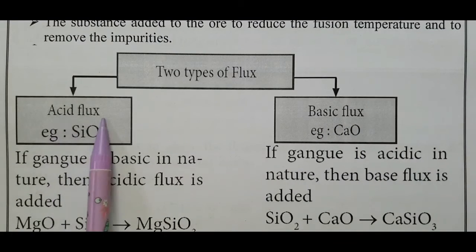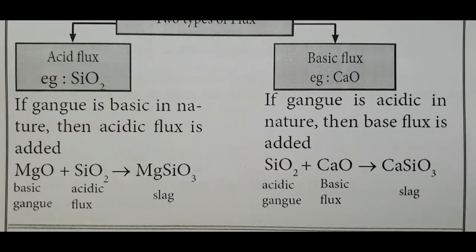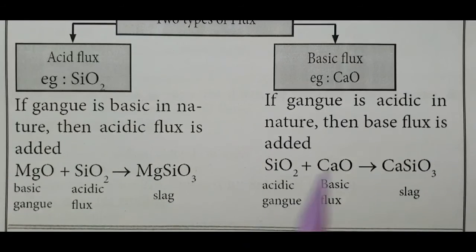When is acidic flux used? If the gangue is basic in nature, then acidic flux is added. Magnesium oxide is a basic gangue, since magnesium is a metal oxide and basic in nature. To remove the basic gangue, acidic flux is added and the gangue is removed as magnesium silicate, MgSiO3, a waste product.